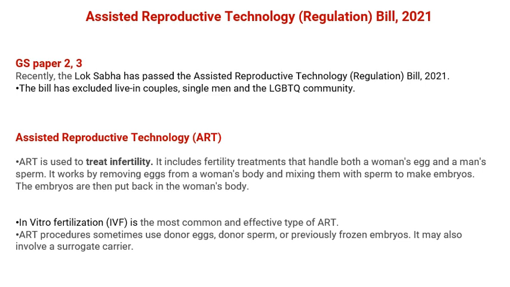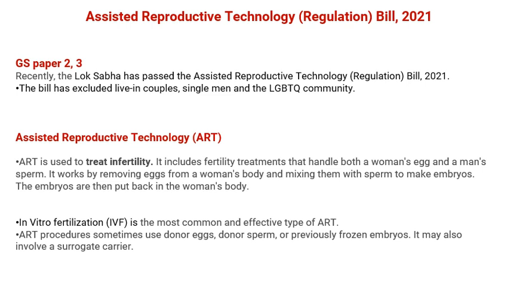For both men and women who are seeking children, it is one of the methods where they can have a child. It removes the eggs from a woman's body and mixes them with the sperm to make embryos, and the embryos are then put back into the woman's body. In in vitro fertilization, the fertilization does not take place inside the body but in the lab. That is the difference between in vitro fertilization and natural fertilization.